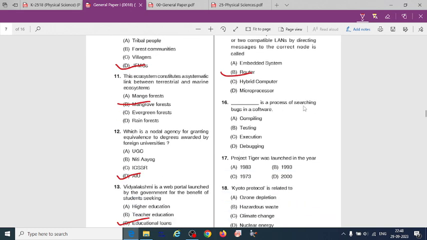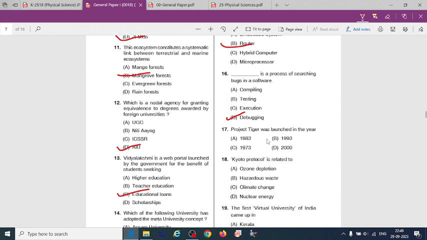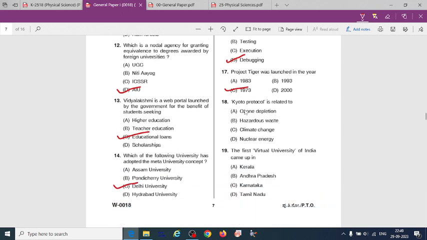Dash is a process of searching bugs in a software: compiling or testing, execution, debugging. Debugging, that is option D, debugging. Project Tiger was launched in the year, option C, 1973.